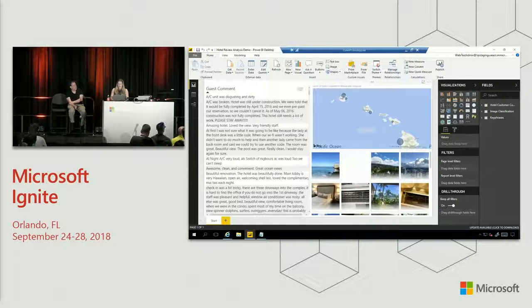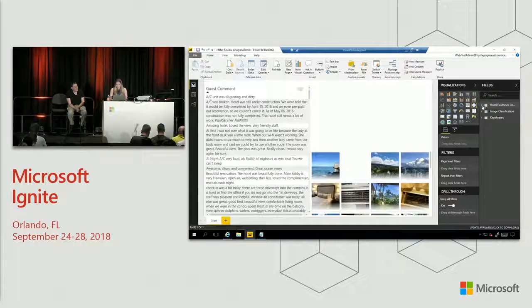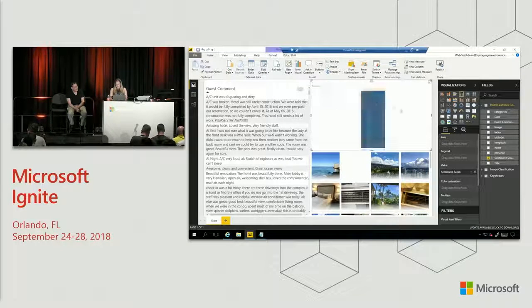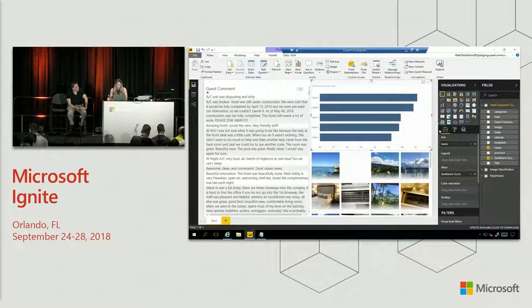And I can cross-filter the stuff using Power BI. I can highlight all the different hotels, and my reviews will update. But let's now leverage those things that we brought in as AI enrichments to add some structure to this report. So I'm going to get rid of this map for a second, and I'm going to go ahead and bring in the sentiment score. This is the sentiment score we calculated inside our data flow, and I'm going to plot it by hotel name. And so we have 5 hotels over here.